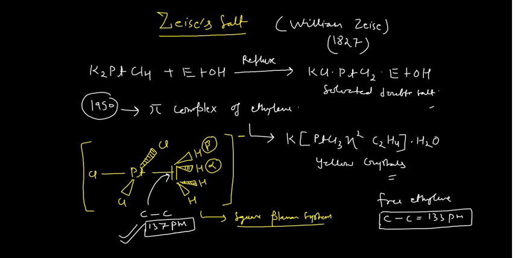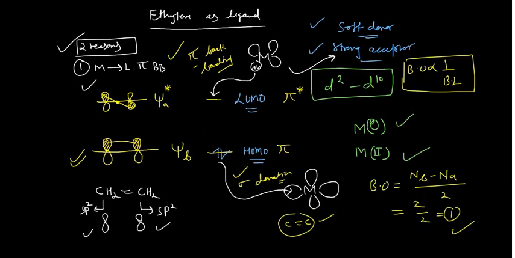Okay, this is one reason. Whatever the metals are present, if the metals are in a lower oxidation state, like in Zeise's salt where platinum is in the +2 oxidation state, the electrons can accommodate in the anti-bonding interactions. Another way of explaining is that when anti-bonding interactions increase, it simply means the bonding interactions decrease, and when bonding interactions decrease, then length obviously increases. So the first reason was this one.